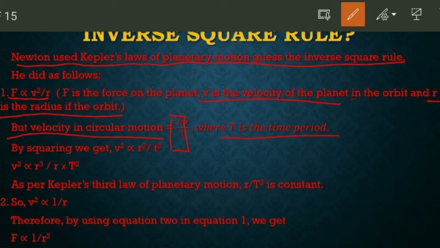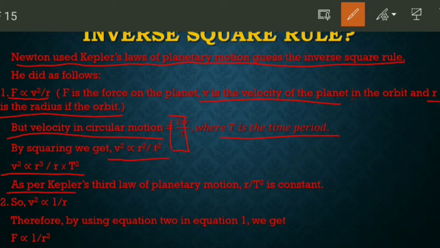So by squaring we get v square proportional to r square by t square. This we can write like this: v square proportional to r cube by r into t square. We have already learned in Kepler's third law of planetary motion that r cube by t square is a constant.